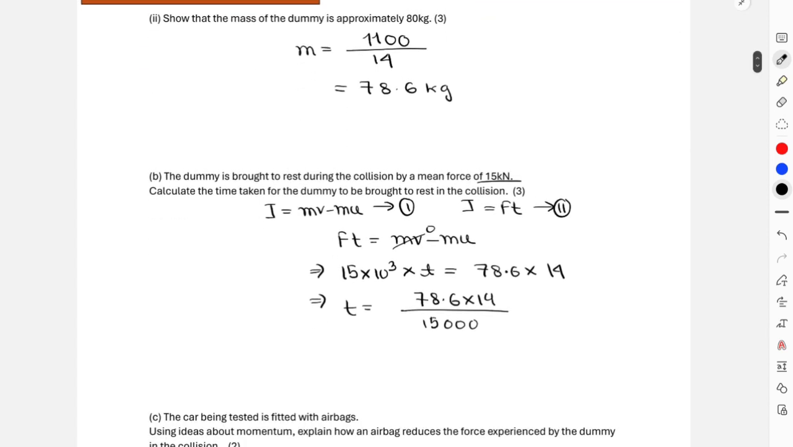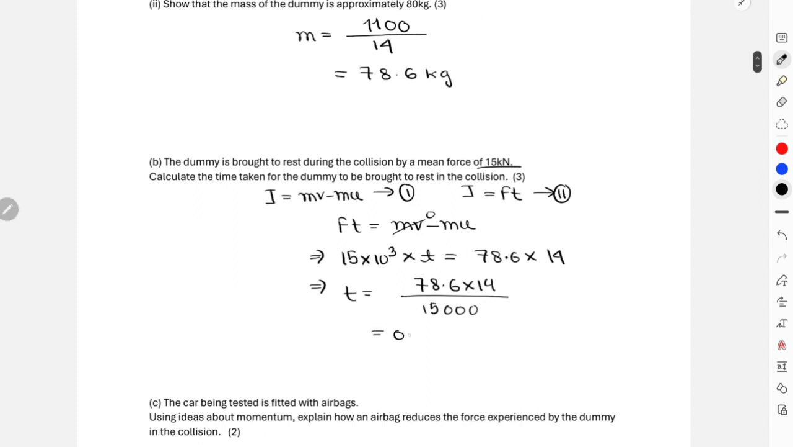Okay, so you're going to get 0.07336 seconds. I will just write 0.073 seconds. That is the value for your time.